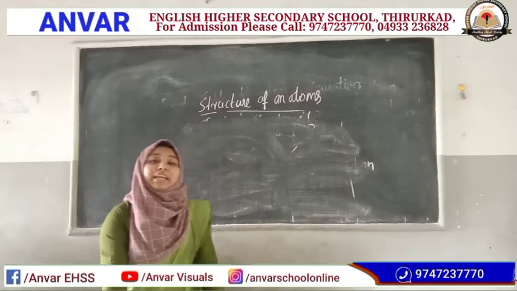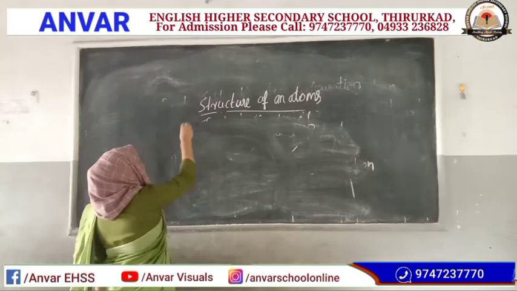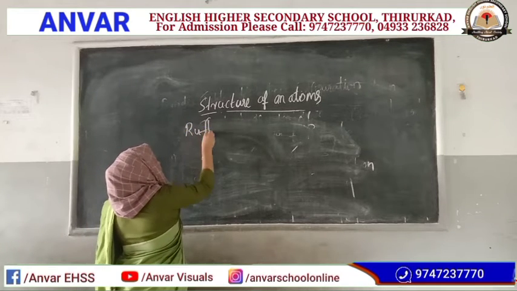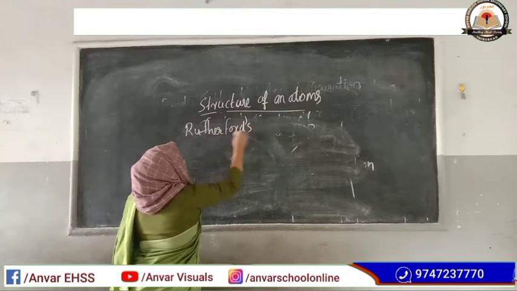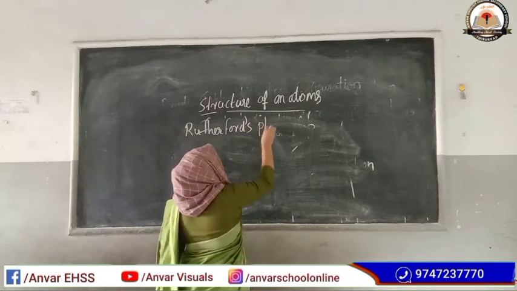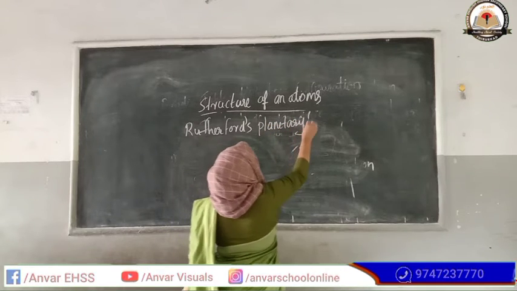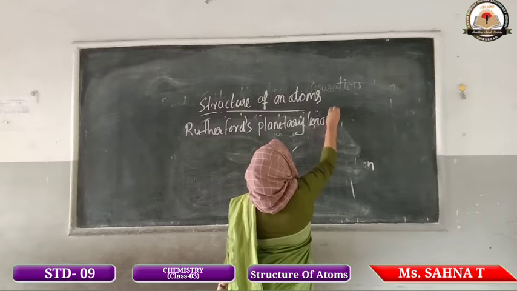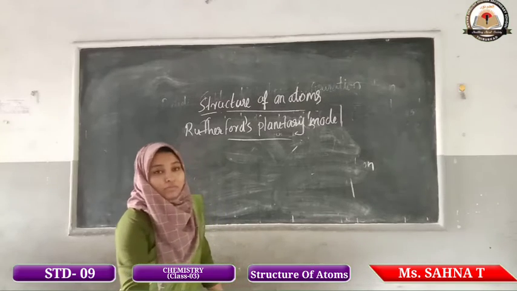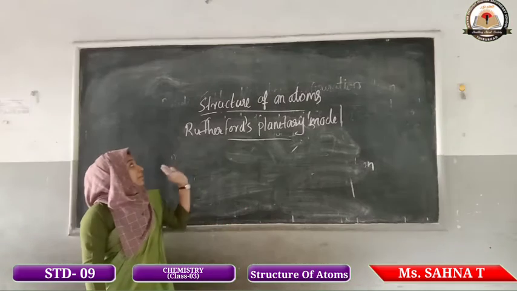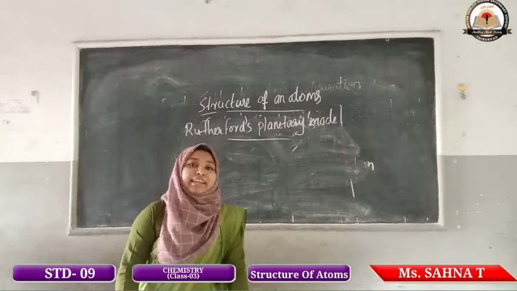Next, another scientific theory was proposed by Rutherford: Rutherford's planetary model. According to Rutherford, he found that an atom has a center.